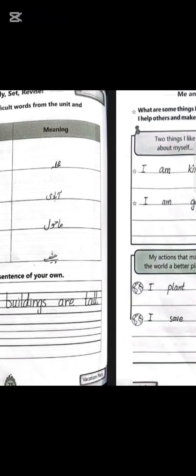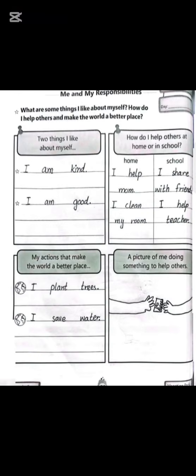What are some things I like about myself? How do I help others and make the world a better place? Two things I like about myself. How do I help others at home or in school? My actions that make the world a better place. A picture of me doing something to help others. You draw a picture right here in pencil or paste a model, as you wish.